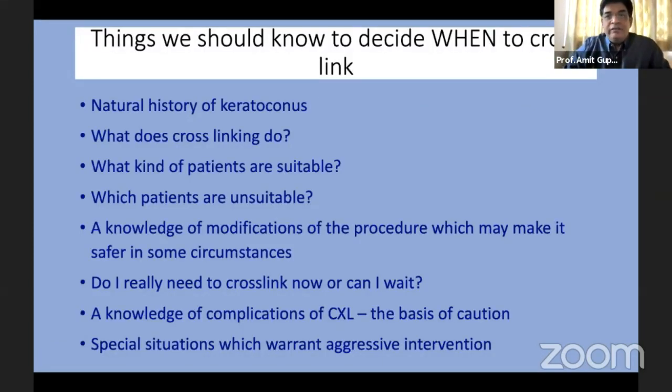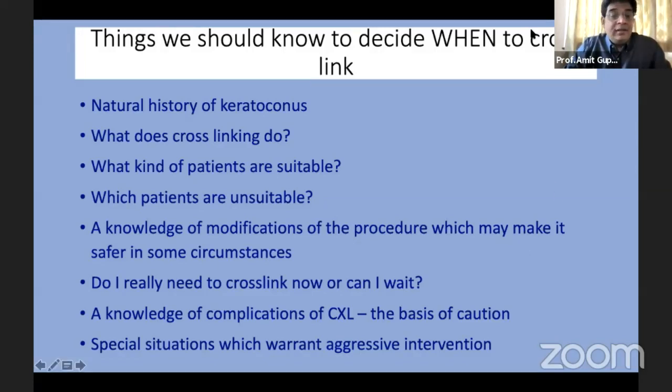Now, the things that we should know to decide when to cross-link. One is, what will happen to a patient with keratoconus in case you do not cross-link? In other words, the natural history of keratoconus. What does cross-linking do? What kind of patients are suitable? Which patients are unsuitable? And a knowledge of modifications of the procedure, which may help to make the procedure safer in these circumstances.